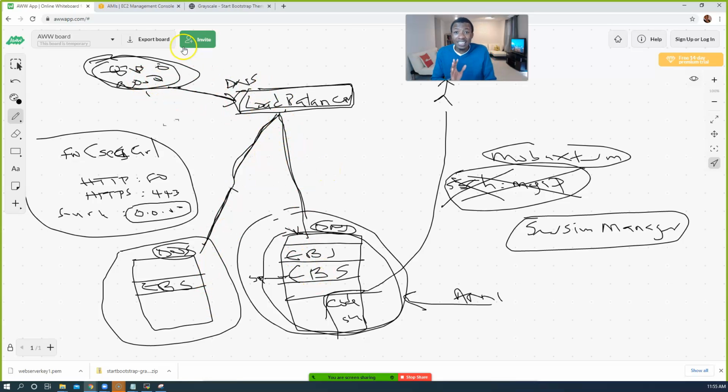Right, now moving on, guys. Let's go and create a load balancer. I hope you guys got the idea here. If you got the gist, type 5 if you get the idea of what a load balancer is. Type 5 so we can move on. Okay, very good. All right.